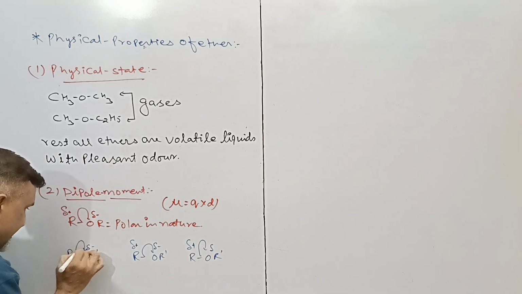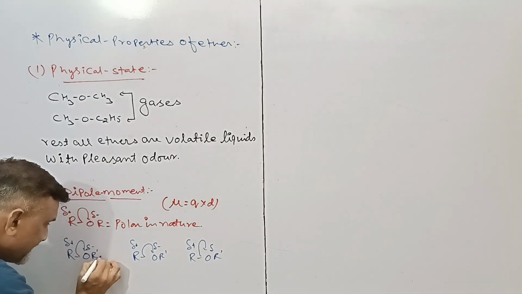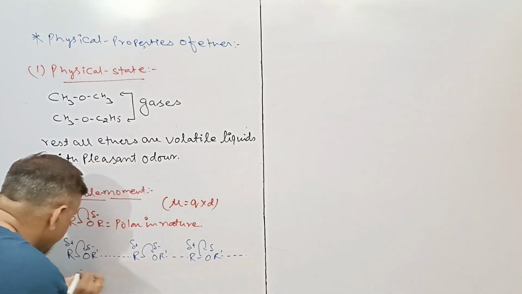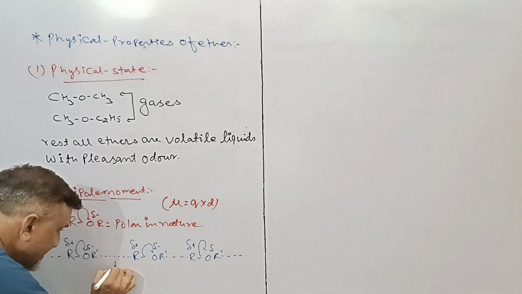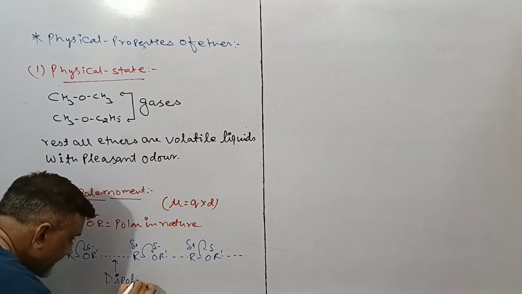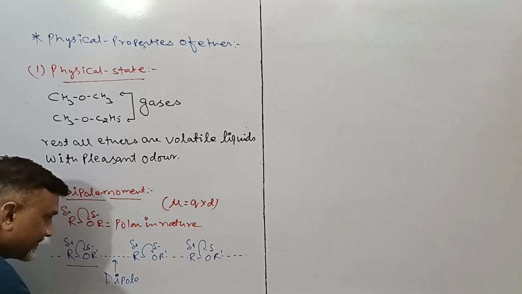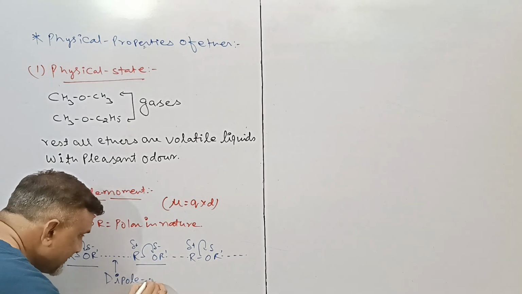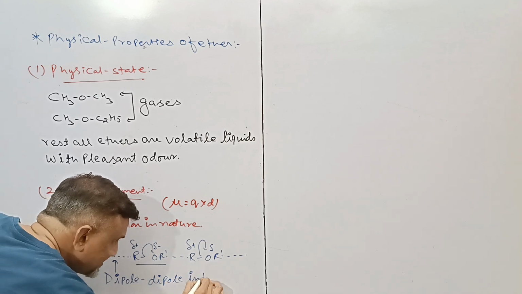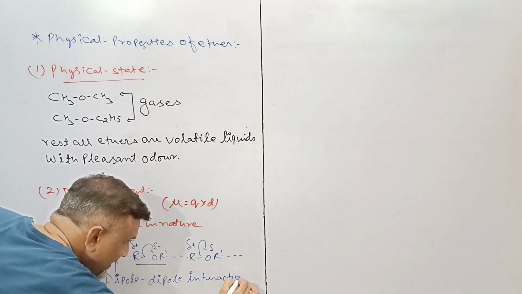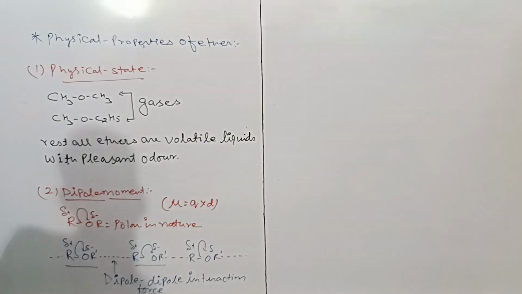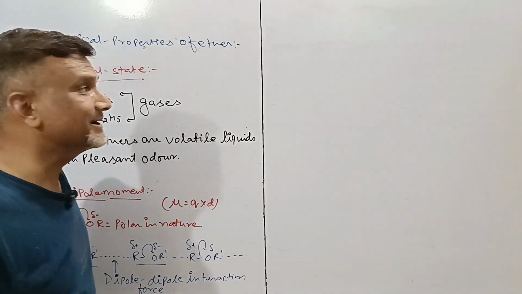Here will be a specific kind of bond over here and over here. This kind of bonding is called as dipole, because this acts as a dipole. So here will be dipole interaction force.